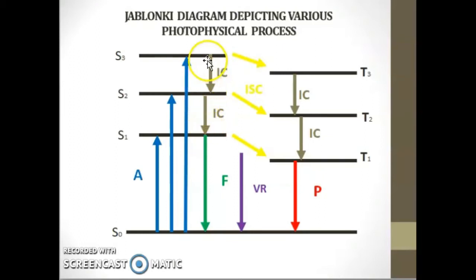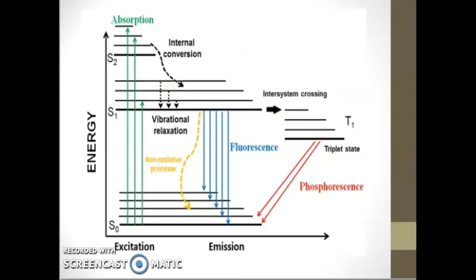Here, by internal conversion, the electron is de-excited to the higher vibrational level, that is V3, of a lower electronic state, that means S1.